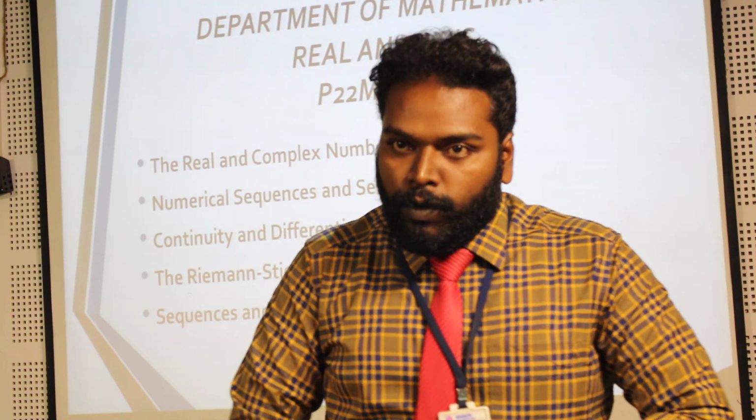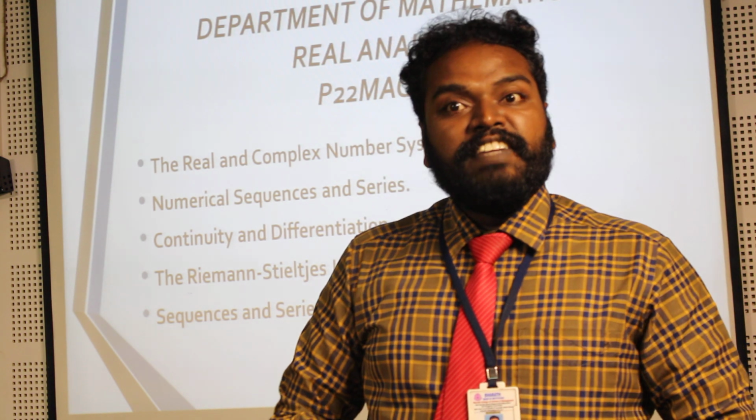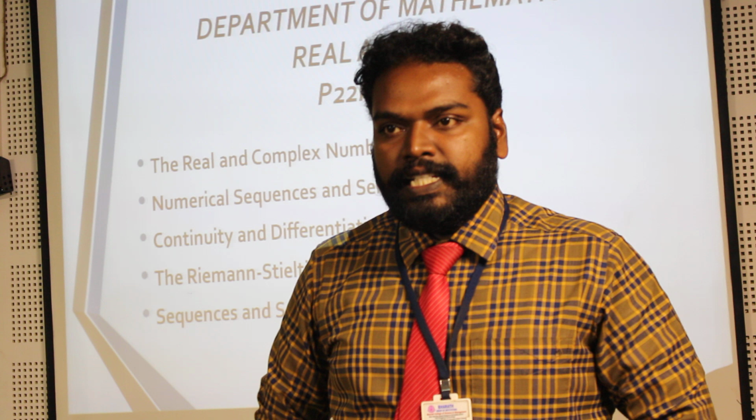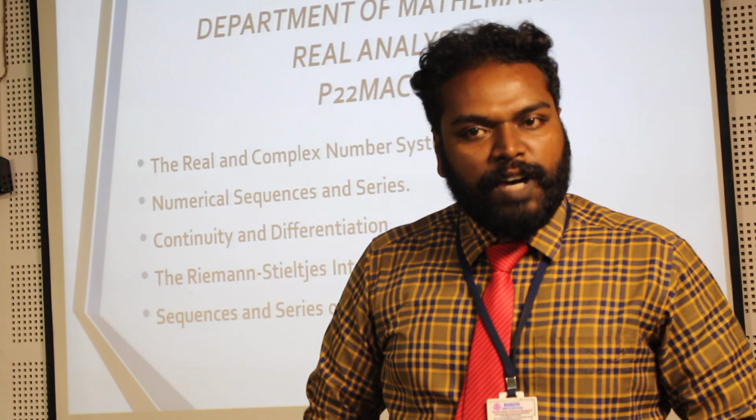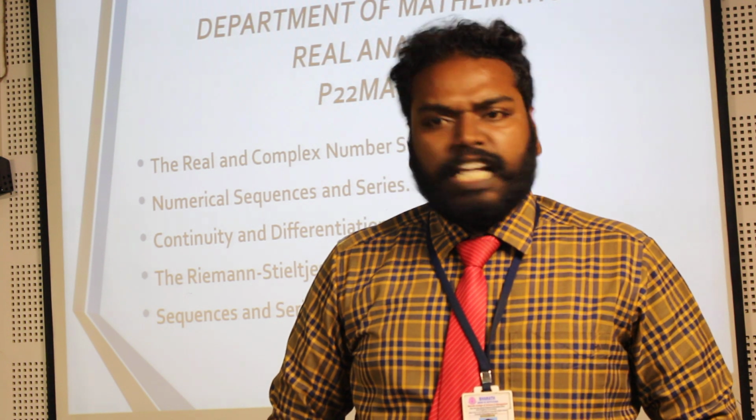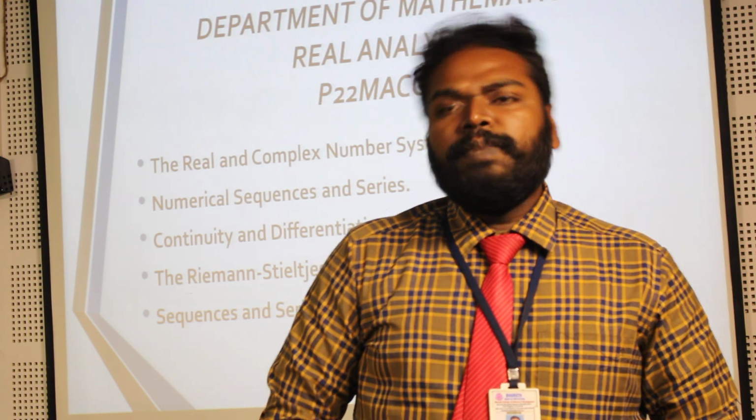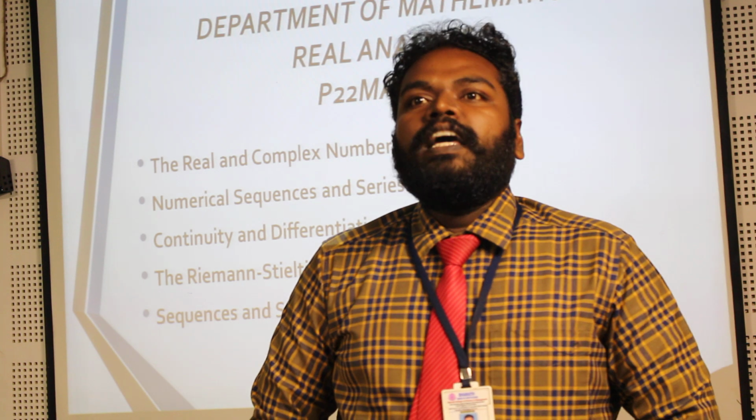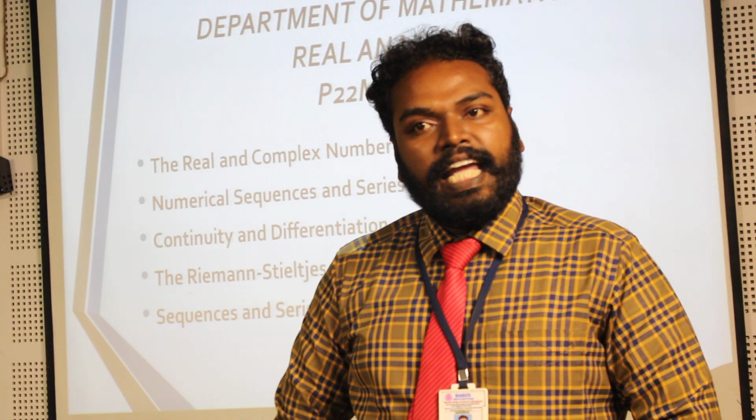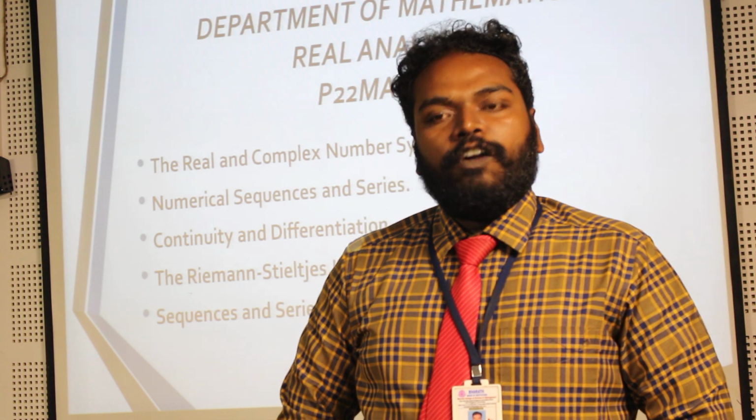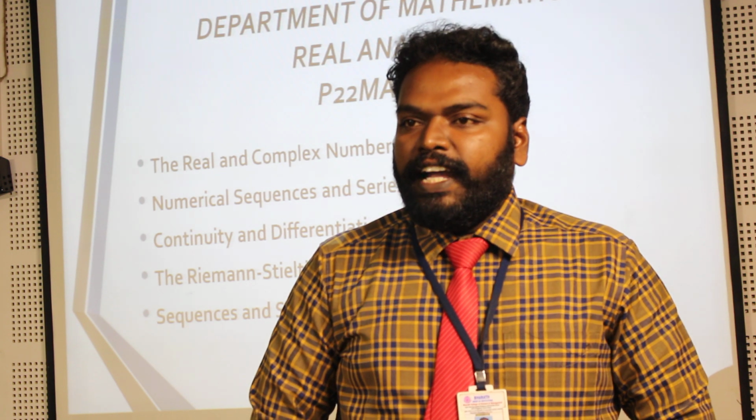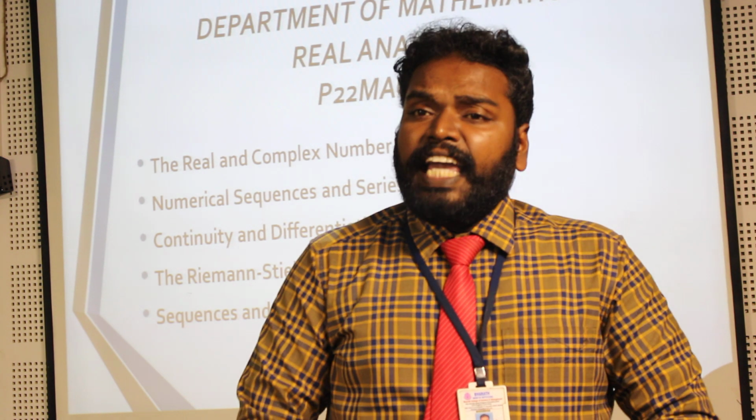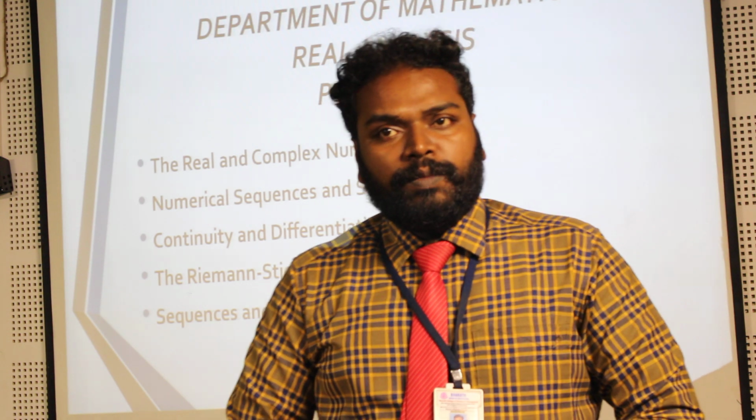Another one is countable. For any set A, if A is in one-to-one correspondence with J, the set of all positive integers, A is called countable. Countable sets are sometimes called enumerable or denumerable. Next is uncountable. For any set A, we say A is uncountable if A is neither finite nor countable, or A is not countable.